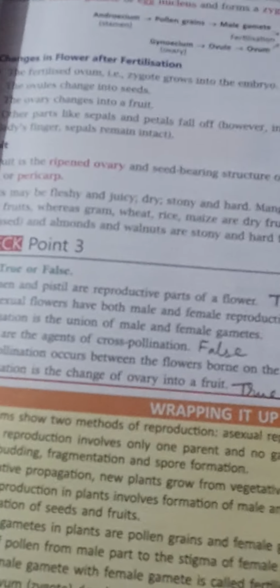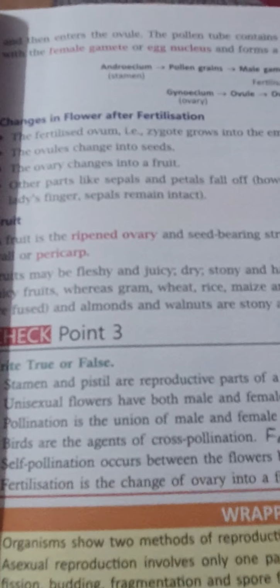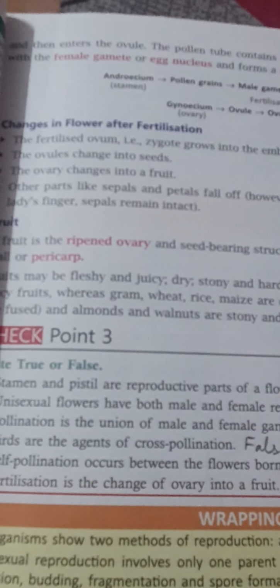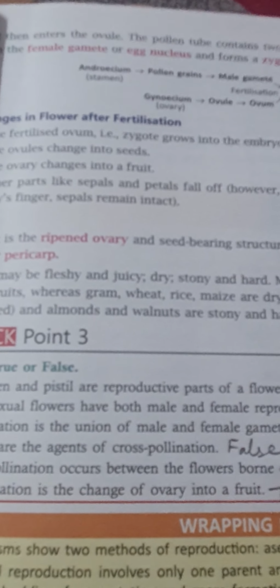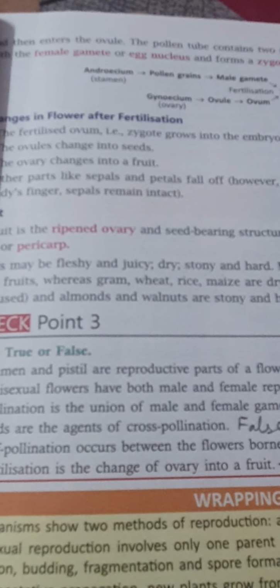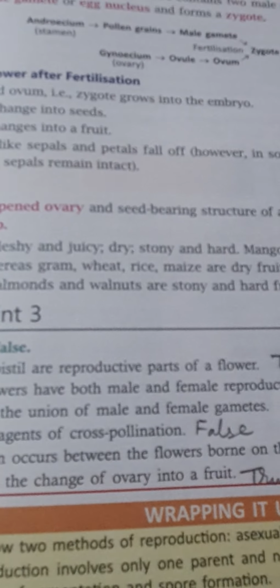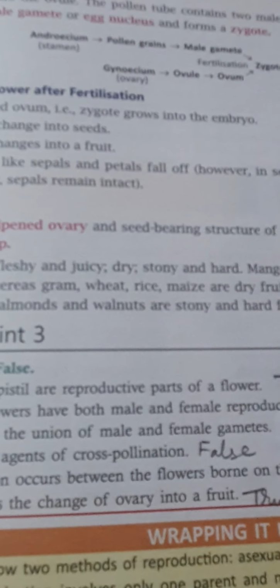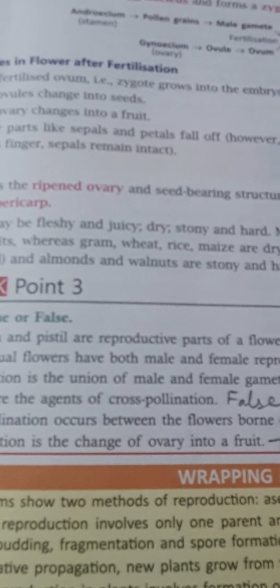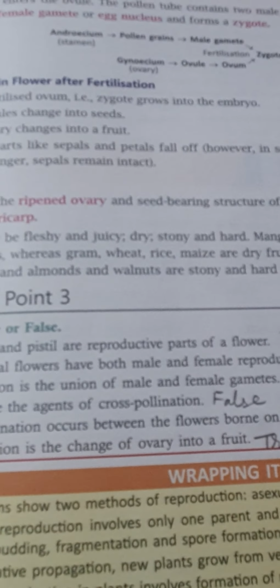Now, what is double fertilization? Double fertilization is a process of fertilization involving the fusion of one female gametophyte with two male gametes. In this mechanism, one sperm cell fuses with the egg, producing the zygote, and the other fuses with the two polar nuclei to make the endosperm.